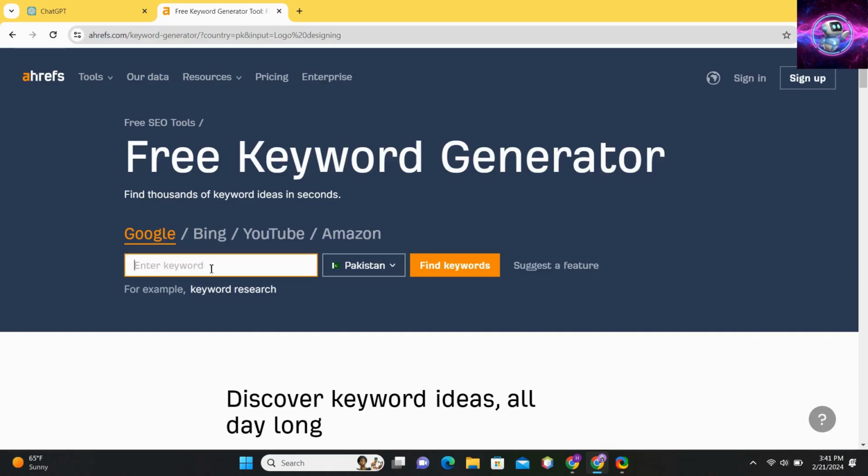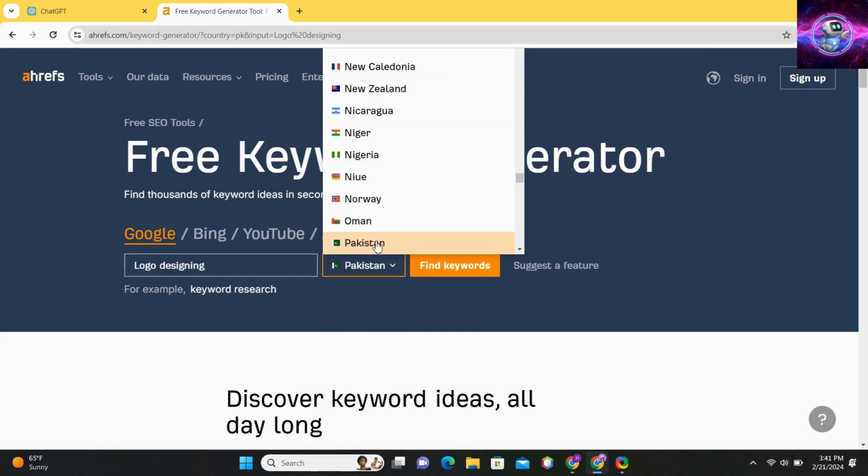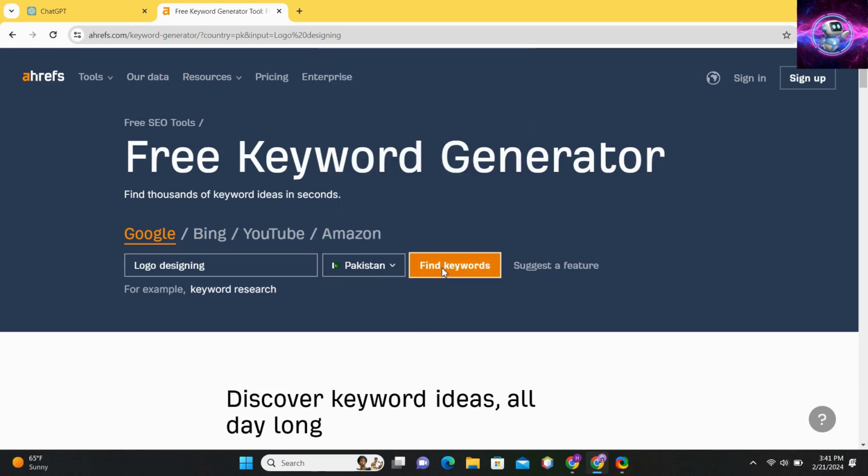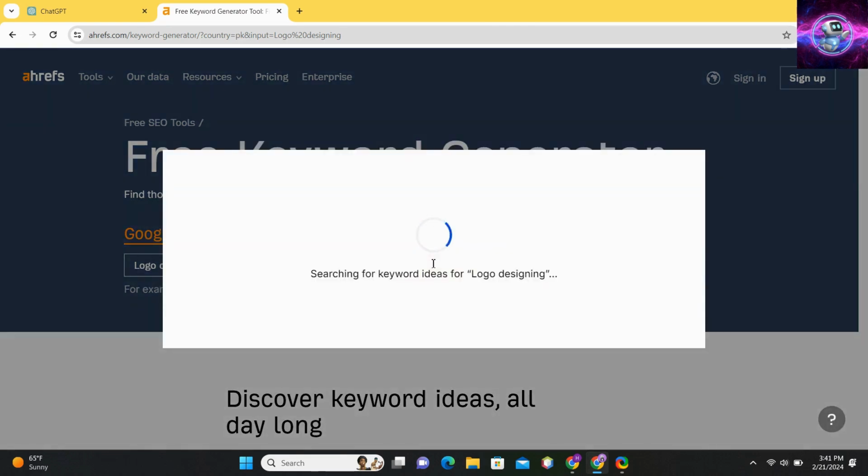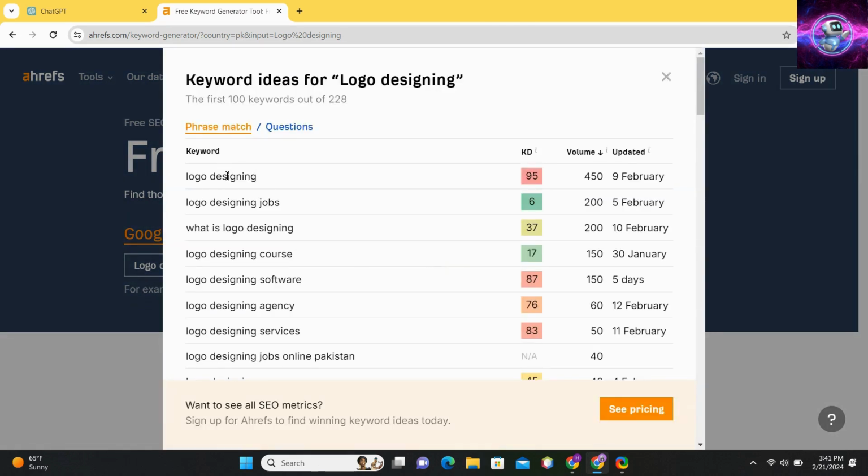So let's start. We will search for our logo designing gig created in the last video. Then select the country which we want to target. For example, I will search for Pakistan. So here are the keywords that we used to search for logo designing. So we got our keywords, now we'll use them in our Fiverr gig to rank it.